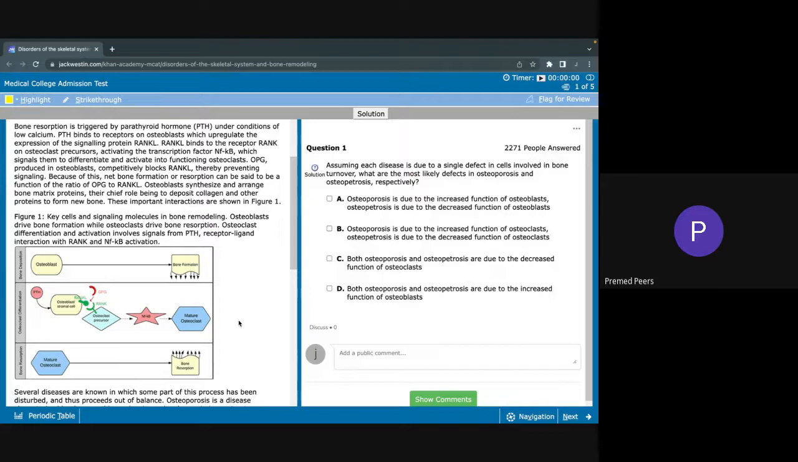Because of this, net bone formation or resorption can be said to be a function of the ratio of OPG to RANKL. Osteoblasts synthesize and arrange bone matrix proteins, their chief role being to deposit collagen and other proteins to form new bone. These important interactions are shown in Figure 1.